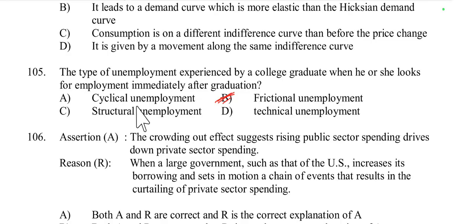Cyclical unemployment is due to changes in the business cycle of the economy. Structural unemployment is due to changes in the overall structure of the economy, which leave people unemployed. Technical unemployment is due to changes in technology, which leave some people unemployed. So these are the different types, but according to the question, frictional unemployment is right.